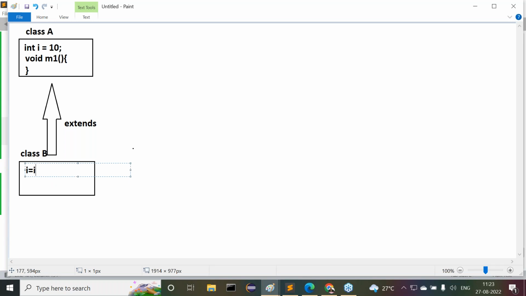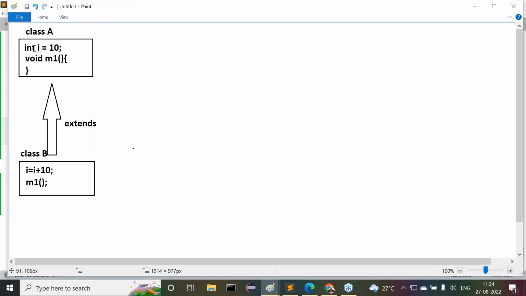So here we can understand i = i + 10. We are using it, but we declared it in the superclass. We defined it in the superclass, but we are using that inside the child class. The next one is we are calling the m1 method. It was defined in the superclass, and whatever method we defined in the superclass, we accessed inside the subclass. That's it. This is exactly the meaning of single inheritance.